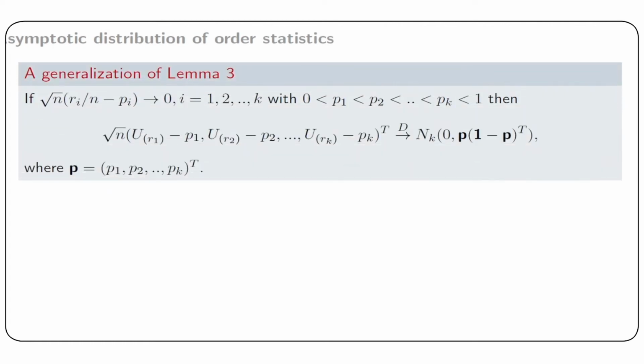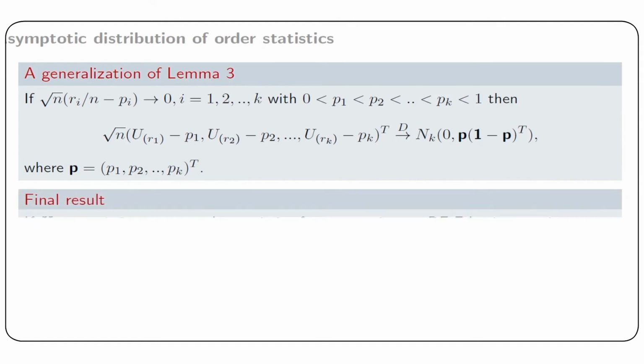If square root of n multiplied by Ri by n minus Pi tends to 0 for i from 1 to k, for 0 less than P1 less than P2 less than up to Pk less than 1, then the joint asymptotic distribution of U ordered R1, U ordered R2 up to U ordered Rk is k-variate normal with mean 0, and dispersion matrix P multiplied by the transpose of 1 minus P, where P is a vector with elements P1, P2, up to Pk, and 1 is a vector with all elements unity, and therefore 1 minus P is a vector with elements 1 minus P1, 1 minus P2, up to 1 minus Pk.